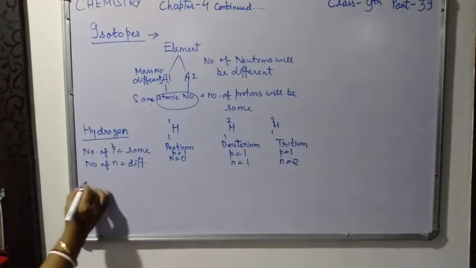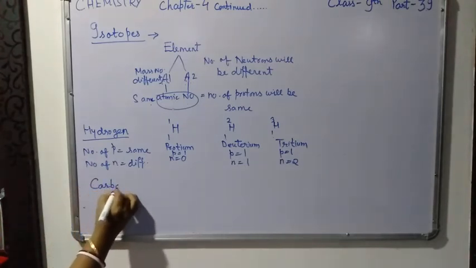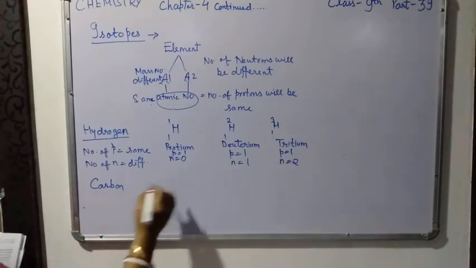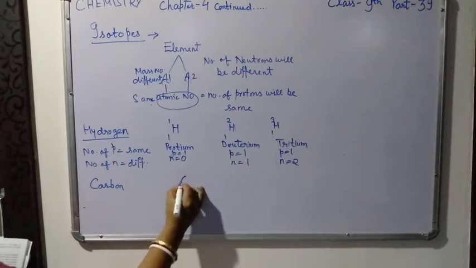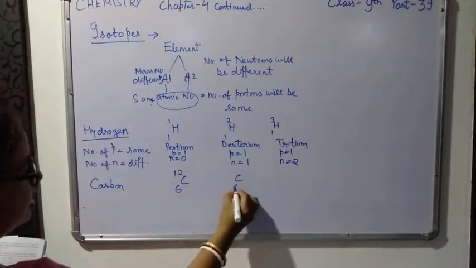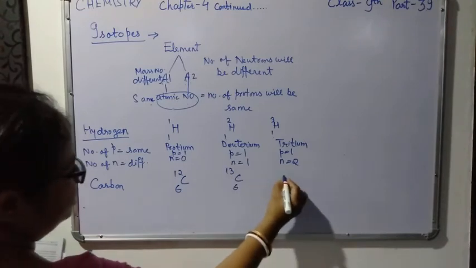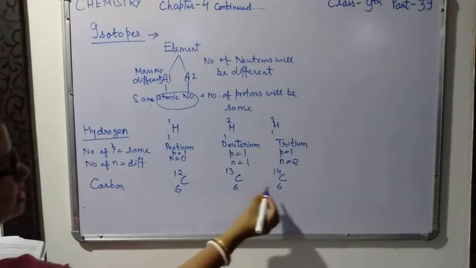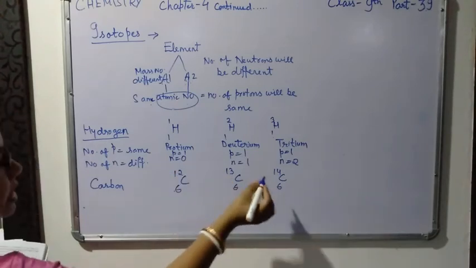One more example is carbon. It also has three isotopes. The first one is C12, the second is C13 and the third is C14. You can see the atomic numbers are the same but mass numbers are different.